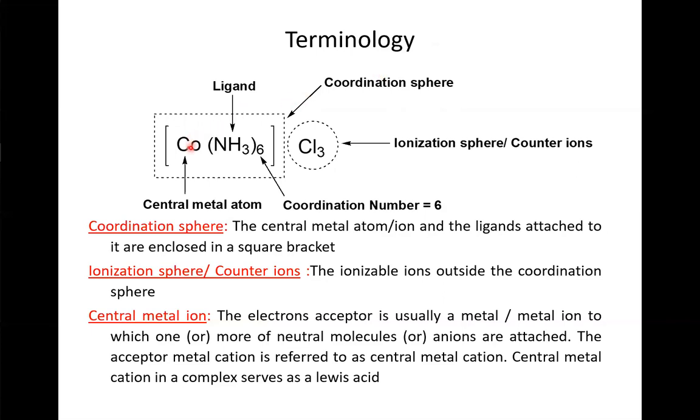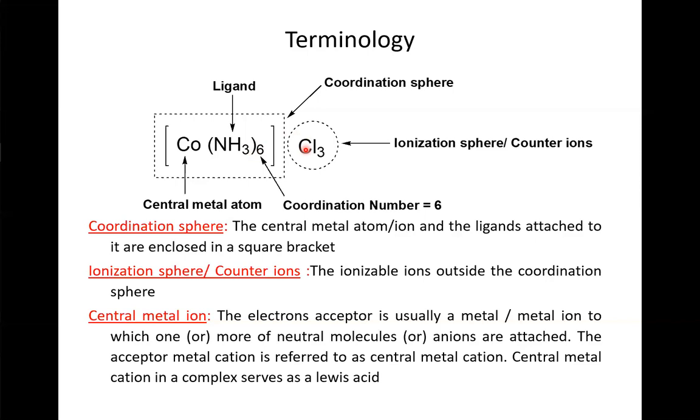Here in this case, cobalt is the central metal atom, the ammonia molecule is a ligand, and the species written in the square bracket does not ionize, hence it is named the coordination sphere. Here 6 is the coordination number, and the species outside the bracket ionizes and is named the ionization sphere.